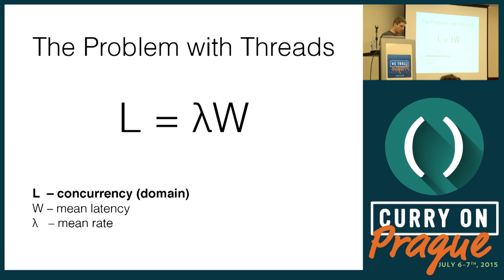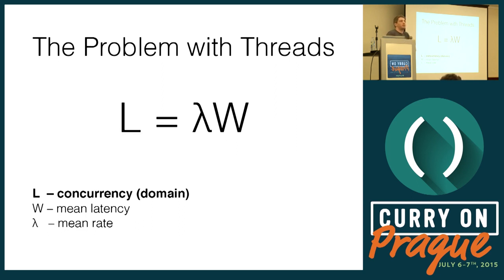And this level of concurrency is imposed on us by the domain. It says that the number of pending messages that our server needs to support is L. If our server's capacity is below L, it's going to become unresponsive and crash. So we must do that. And there are various factors affecting our server's capacity. So, for example, one can be the maximum number of open TCP connections, right?